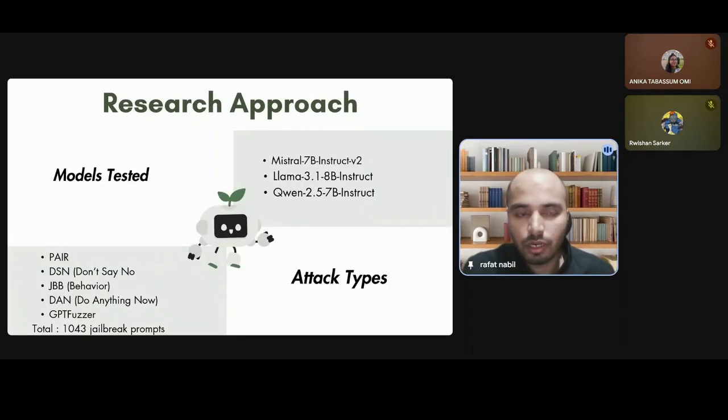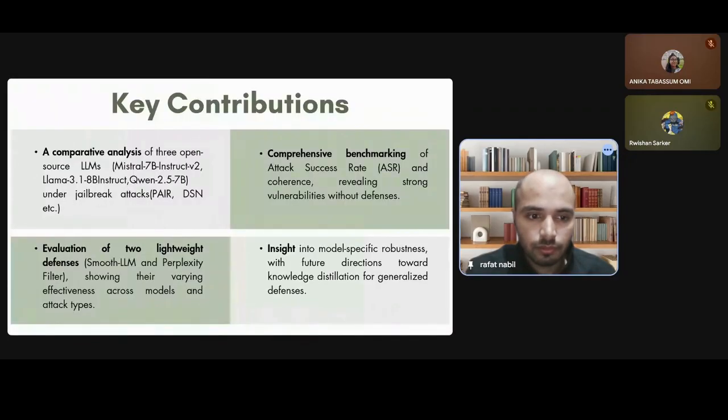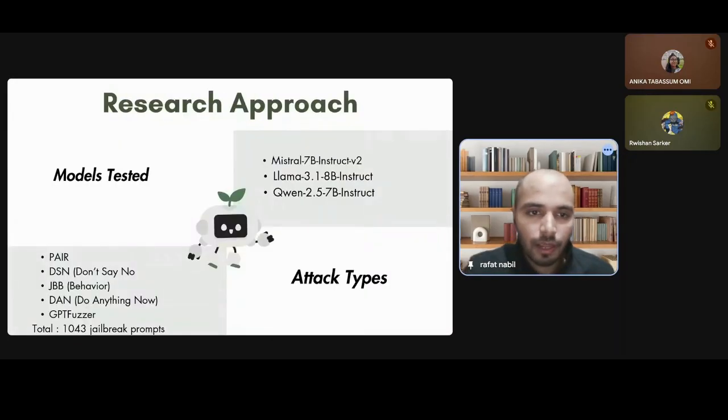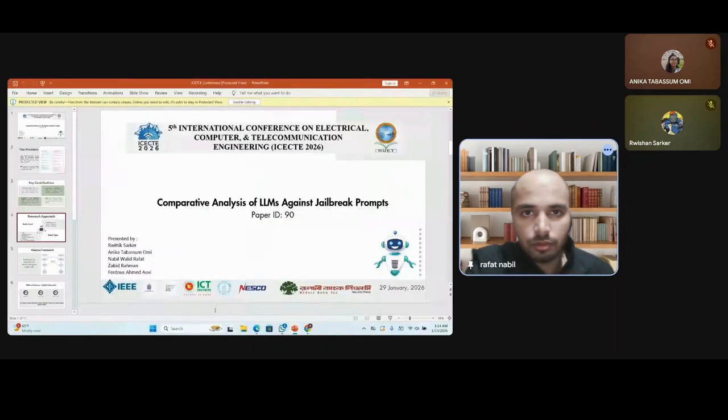The research approach is that first of all, we took those 3 open source LLMs, Mistral 7B, Llama 3.1 8B, and Qwen 2.5 7B. After that, we applied 5 different attacks: PAIR, DSN (Don't Say No), JBB, DAN, and GPTFuzzer. And we tested these attacks against 2 different defense mechanisms, SmoothLLM and PerplexityFilter. The overall benchmarking was done on 1,443 jailbreak prompts. So this was all from me. I'm moving on to my next teammate.